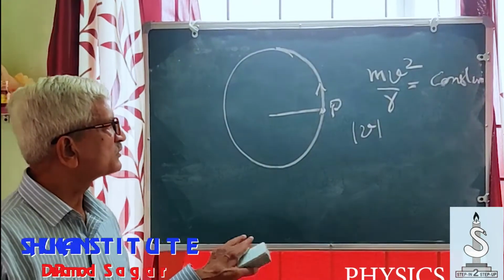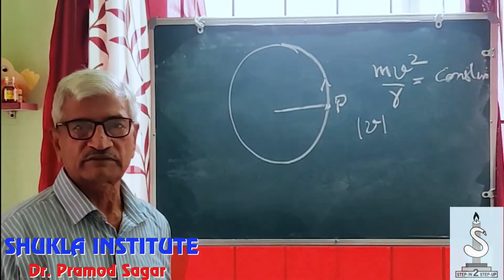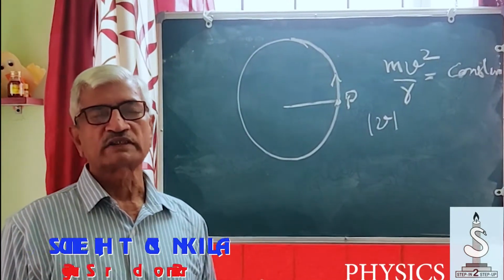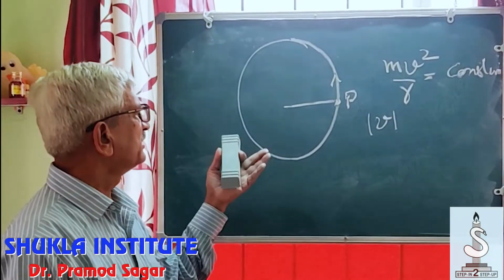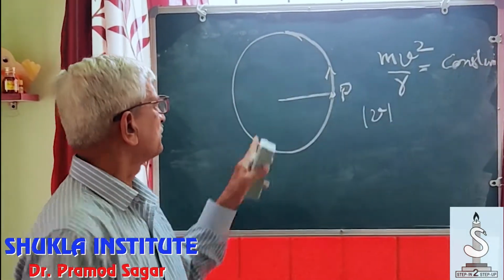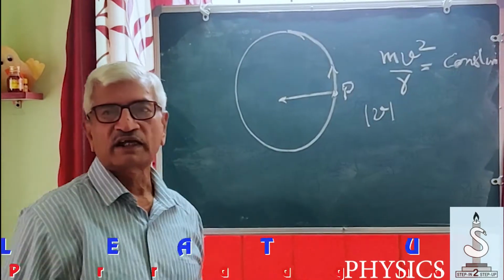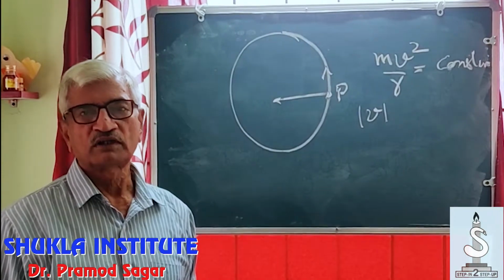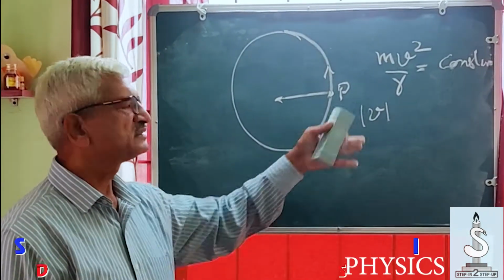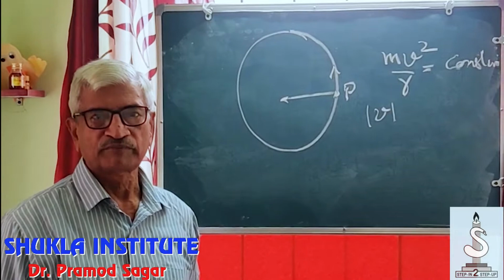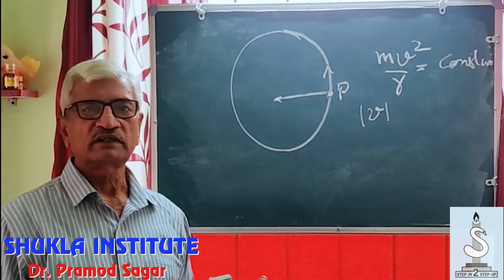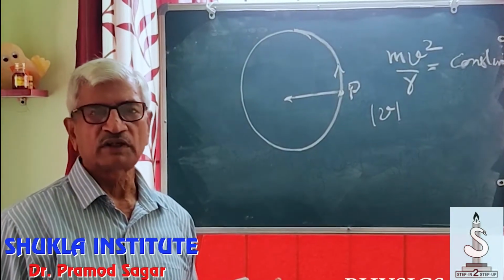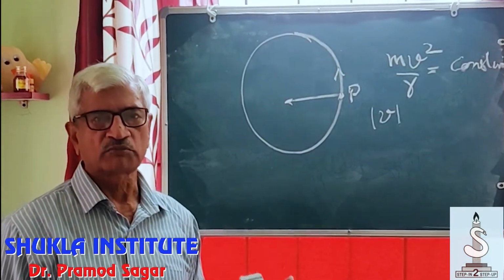So the centrifugal force which is acting on the particle is constant, and according to our requirement that the force or the acceleration should be proportional to displacement, in this case r is the displacement from the mean position which is fixed, acceleration is fixed, so there is no variation. Acceleration is not proportional to the displacement, and hence this is not a simple harmonic motion. Although the particle is having a periodic motion, but since it is not satisfying the conditions of SHM, therefore it cannot be taken as a simple harmonic motion.